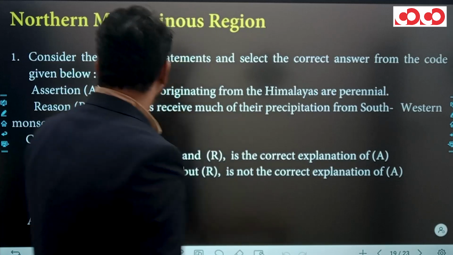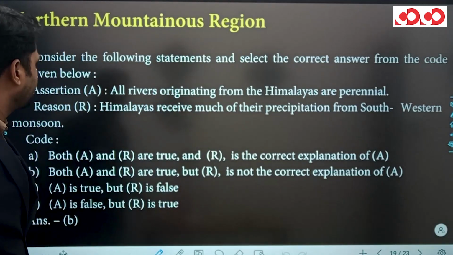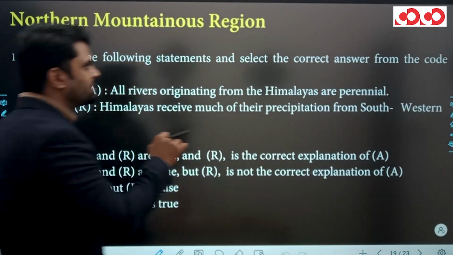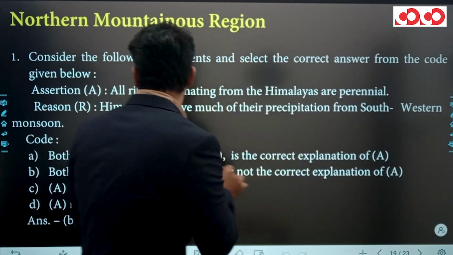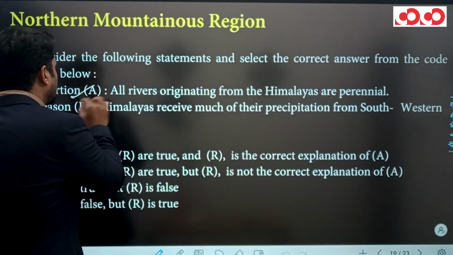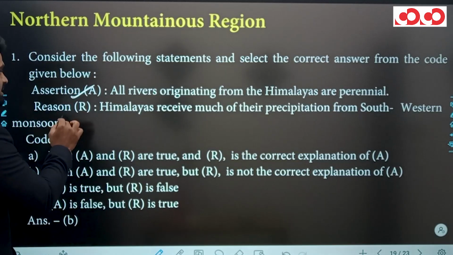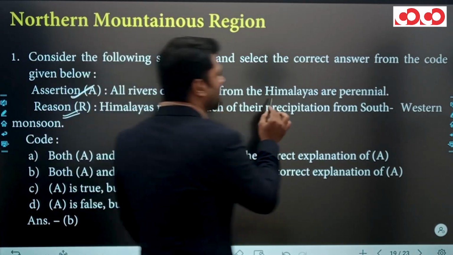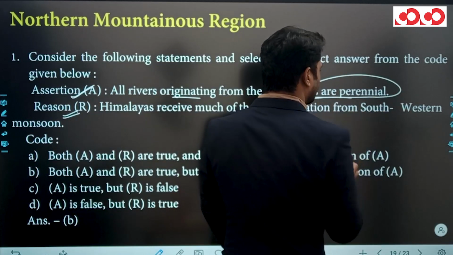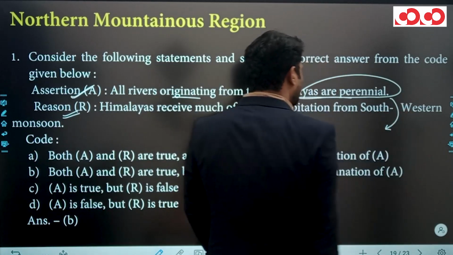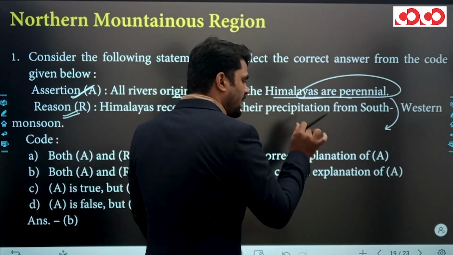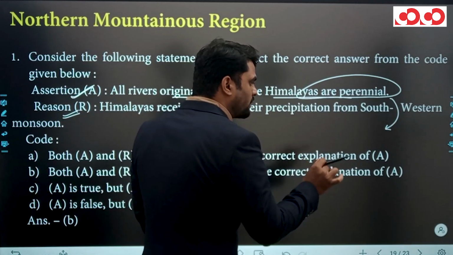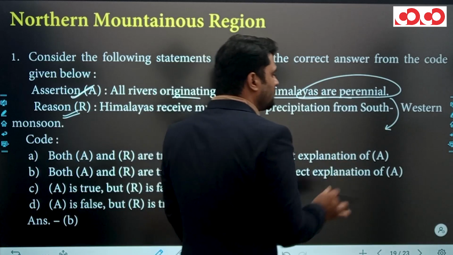And the next question is based on the Northern Mountain region. Consider the following statements and select the correct answer from the code given below. There are two statements, one is assertion and one is reason. Assertion says all rivers originated from the Himalayas are perennial. Clear? Perennial means rivers which have water all around the year are called perennial.